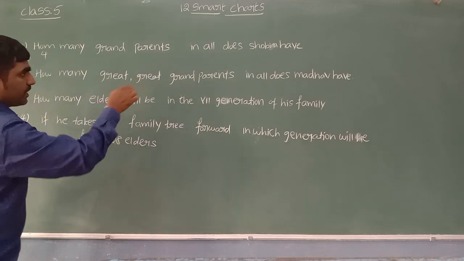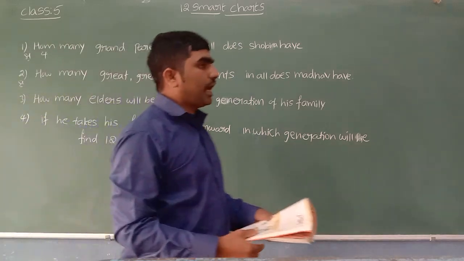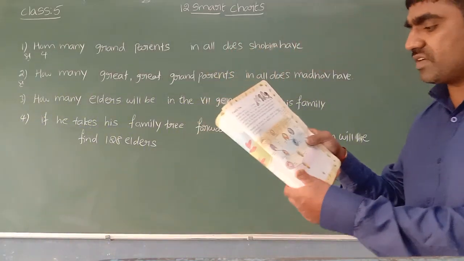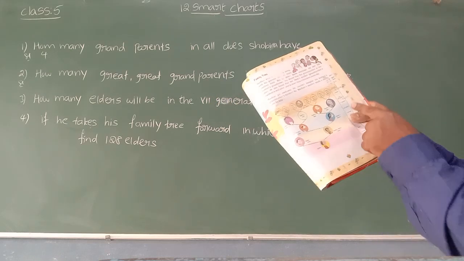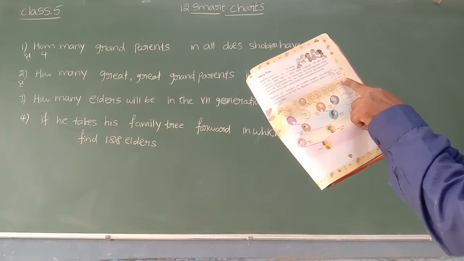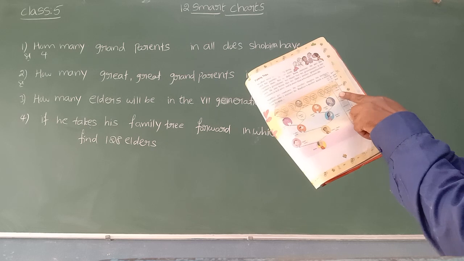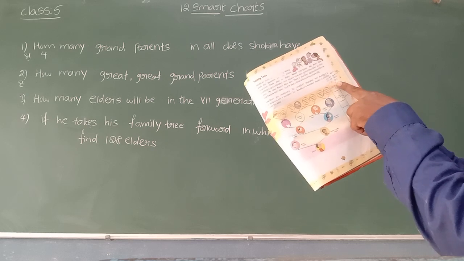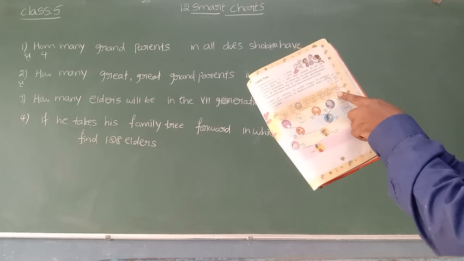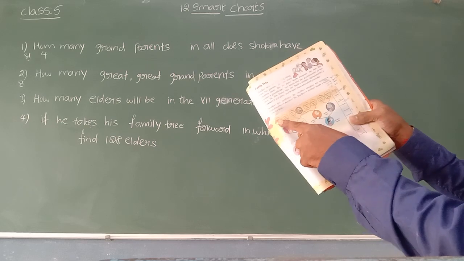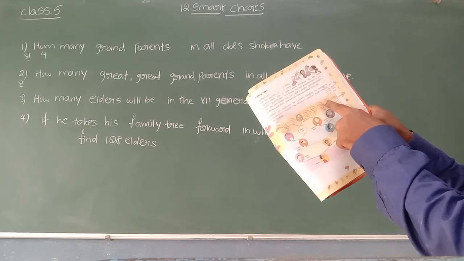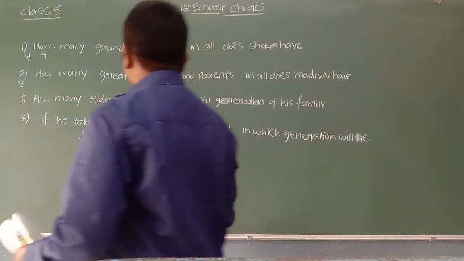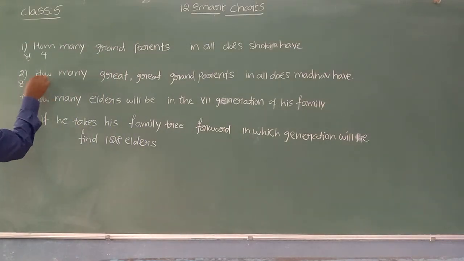How many great great grandparents in all does Madhav have? In which generation can we see great great grandparents? Here you can see great great grandparents, in the fifth generation. How many are there, beta? 1, 2, 3, 4, 5, 6, 7, 8. So there are 8 great great grandparents. Next, we can see the next one.